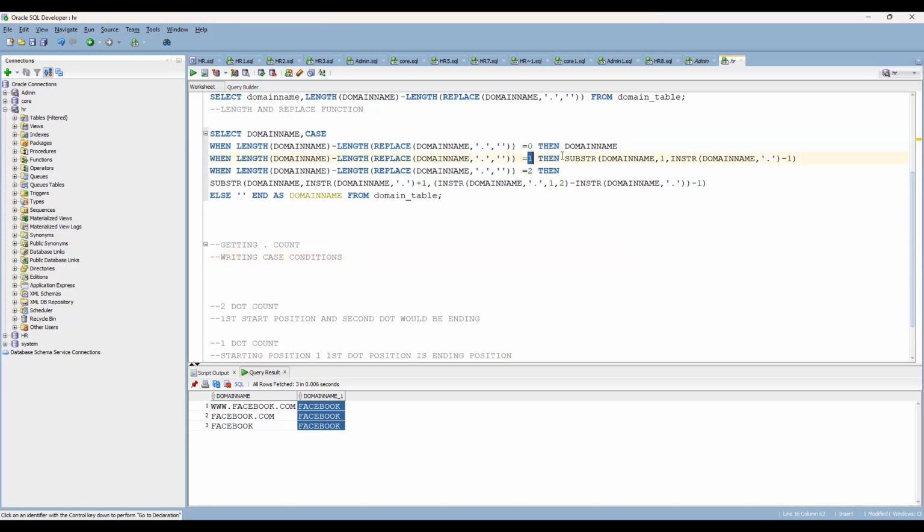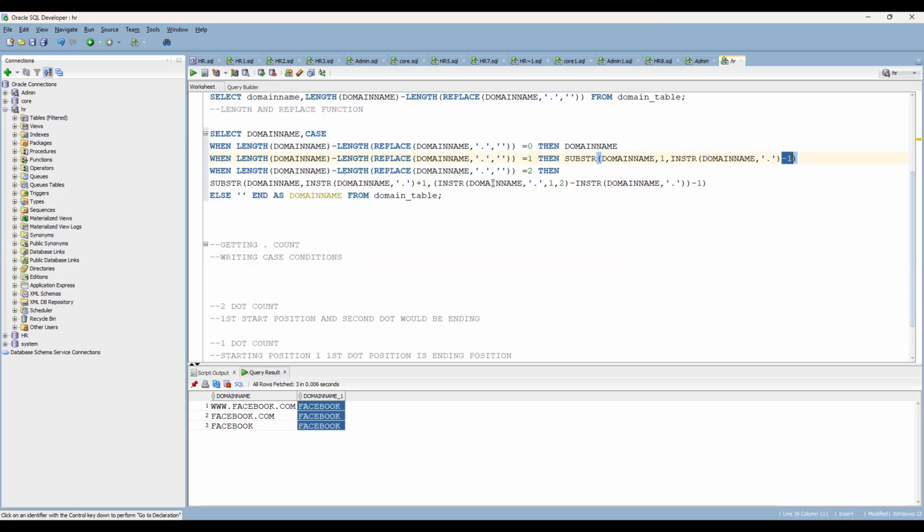what you are taking as part of the string. Domain name you are taking from the start, and where the first dot is present, you are giving that as the ending position. And this -1 is so that you don't want to even show the dot. That is the reason you are removing this particular position.